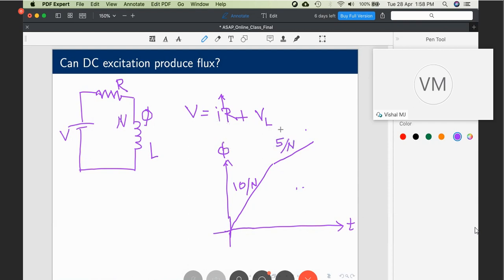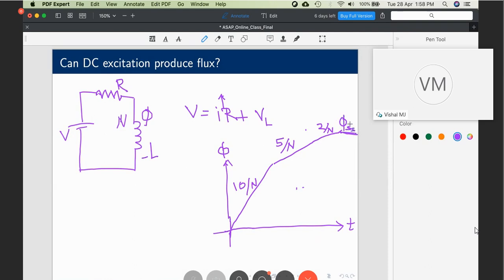After some time, what happens? Let it be 8 volt comes across the resistor and only 2 volt comes there. So the slope is 2 by N. And after steady state has been attained, the entire 10 volt drops across the resistor and the voltage across the inductor is 0. At that time, flux becomes a constant. This is the steady state value of the flux.